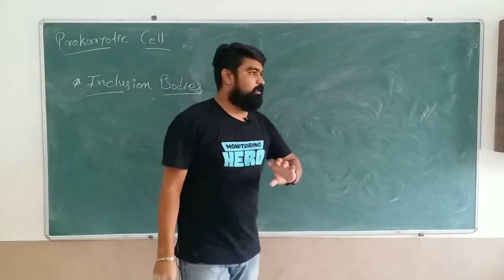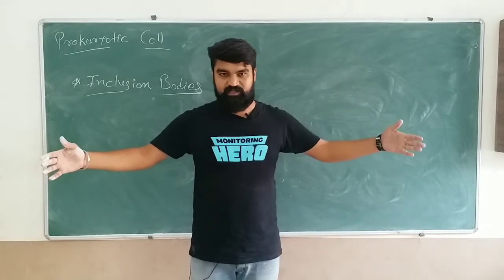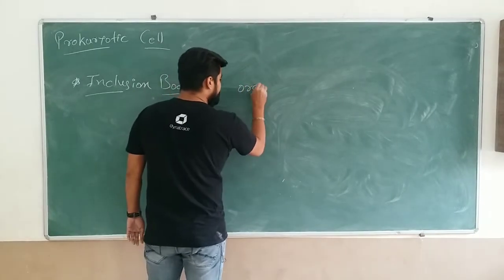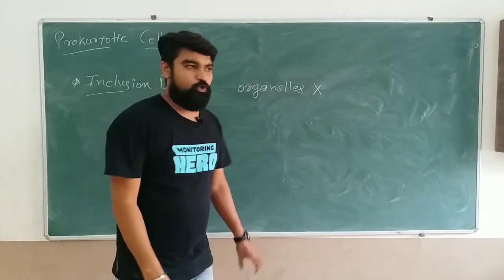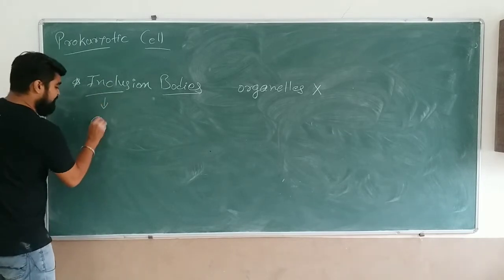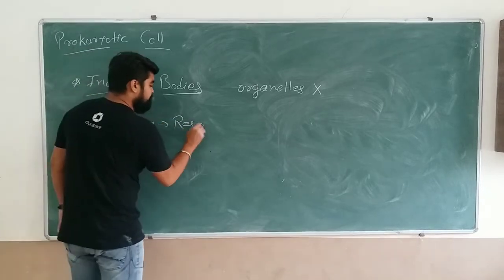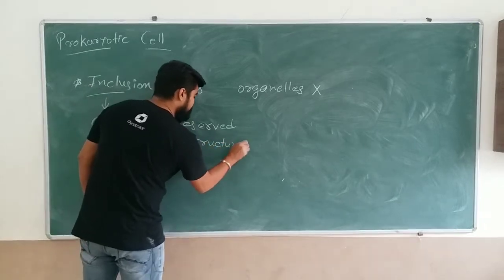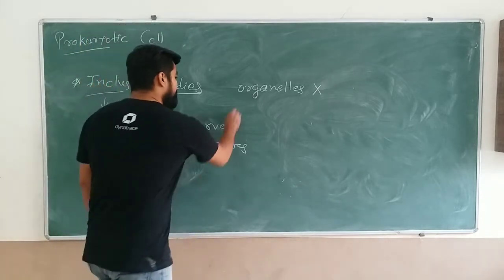So till now we are very clear with the concept of what is the difference between prokaryotic cell and eukaryotic cell. Prokaryotic cells do not have membrane bound organelles. So these are the structures which are there in their cytoplasm, and they are reserved structures. These reserved structures are there for some biochemical processes and they are not membrane bound.